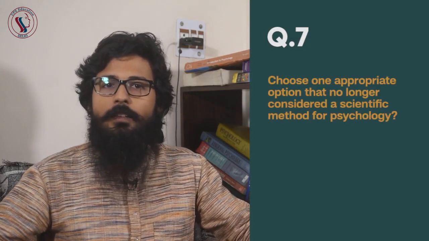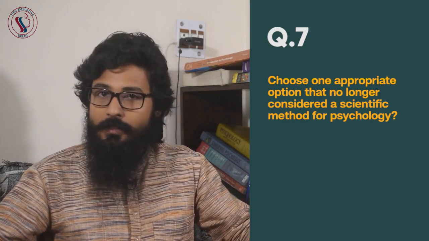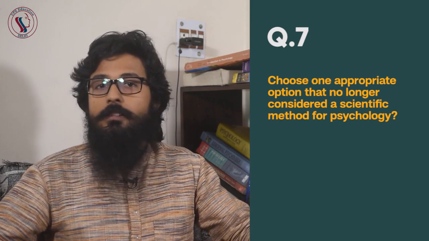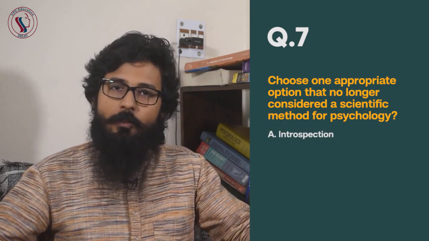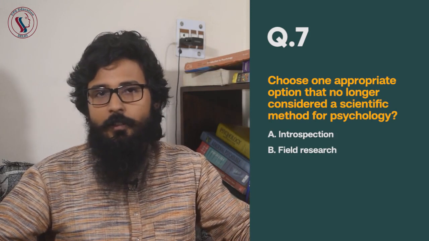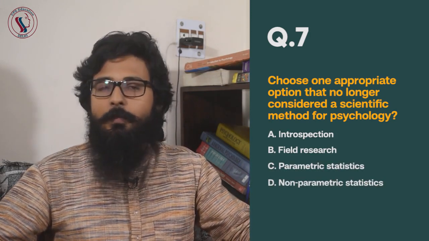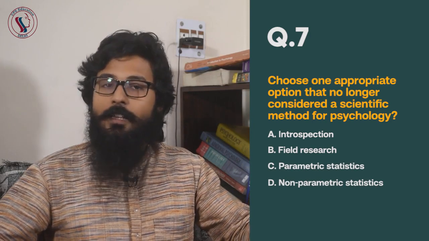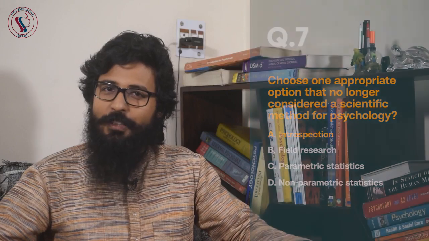Question number 7. Choose one appropriate option that is no longer considered a scientific method for psychology. Option A, introspection. Option B, field research. Option C, parametric statistics. Option D, non-parametric statistics. And the correct answer is A, introspection.